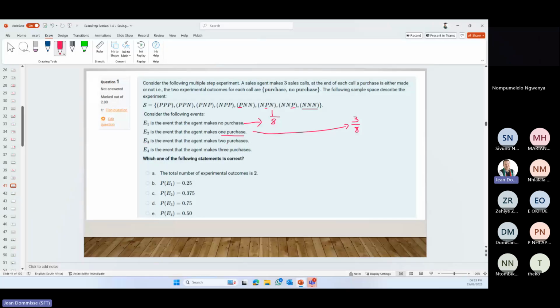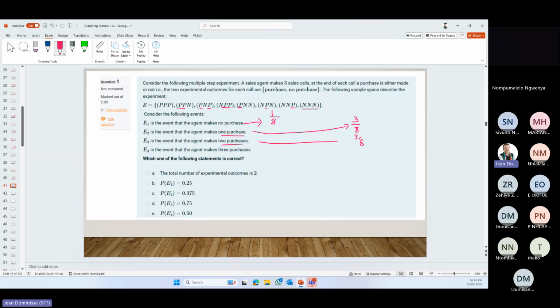Event that the agent makes 2 purchases. Okay, so sorry, not that one. There is 3 of them, but there's 2 purchases. There's 1 and 2, so that's also fine. And there's also 2 purchases, so there's also 3 out of 8.